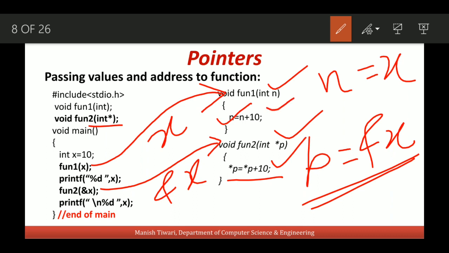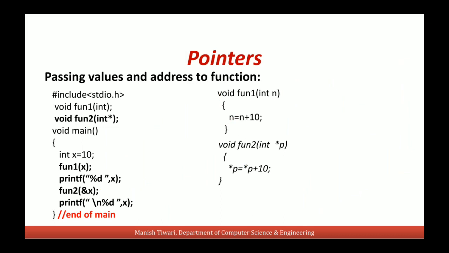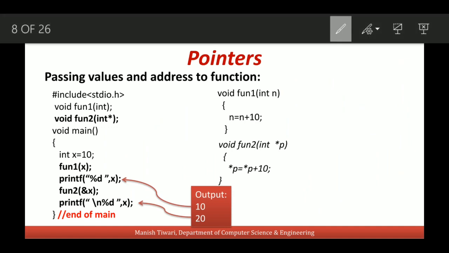While in the first case, when we are calling the function by passing the value only, we are incrementing the value of n. But that does not mean we are incrementing the value of x. So after running this program, the output will be 10 and 20. So after calling function 1, we are not able to change the value of x.